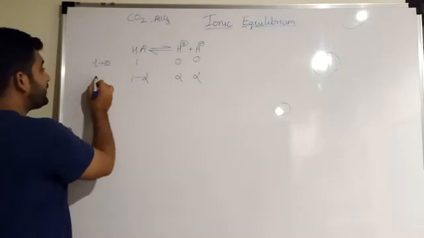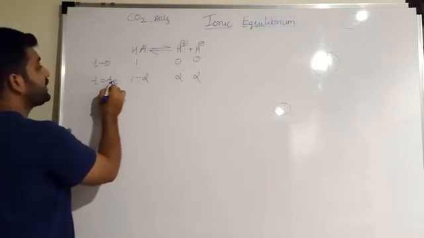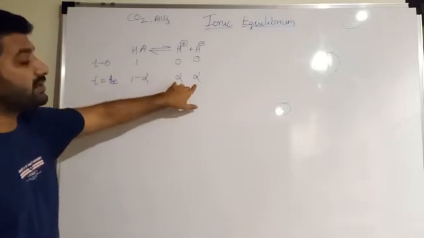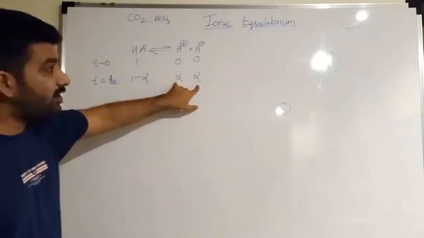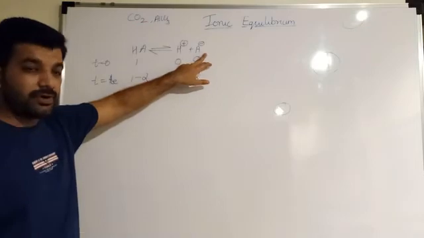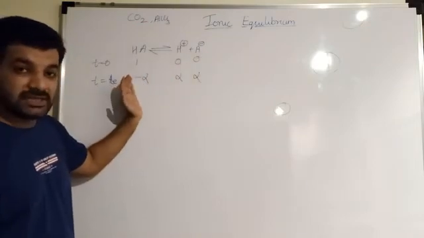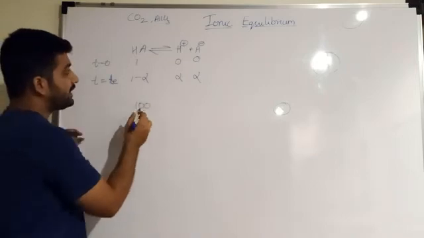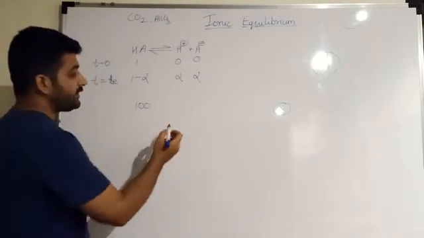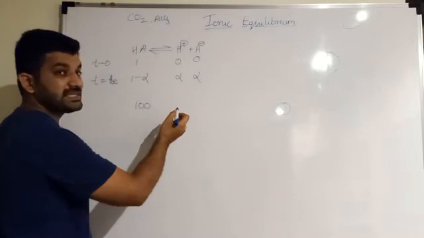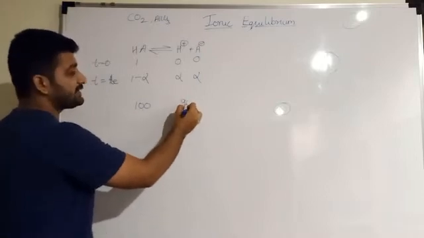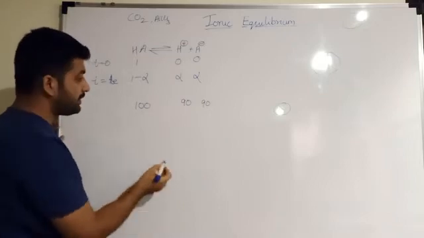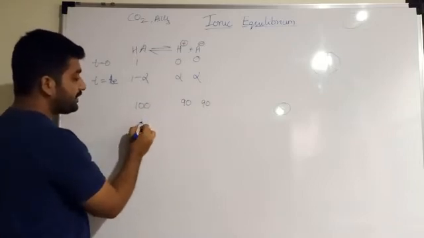So at equilibrium, time t is equal to equilibrium, you will see that based on the degree of dissociation, ions of H plus and A minus are formed, and simultaneously that many are lost from HA. Meaning if I am having 100 HA molecules and the degree of dissociation is 90%, that means 90 H plus and 90 A minus ions will be formed, and what remains?